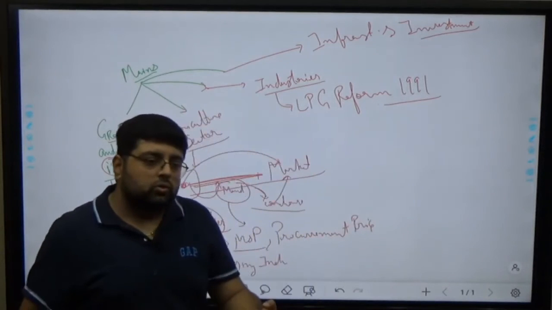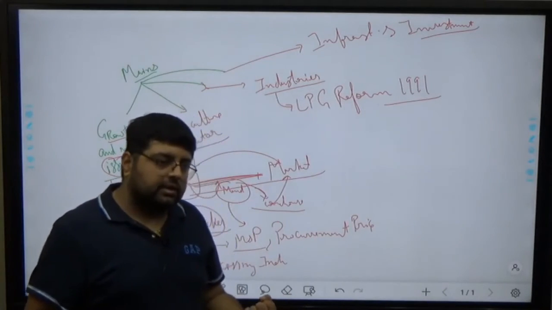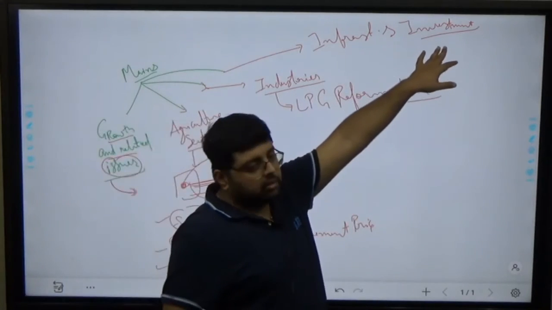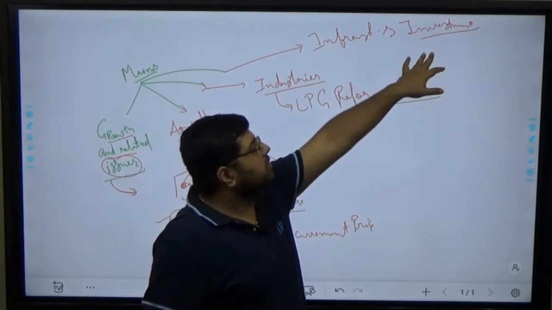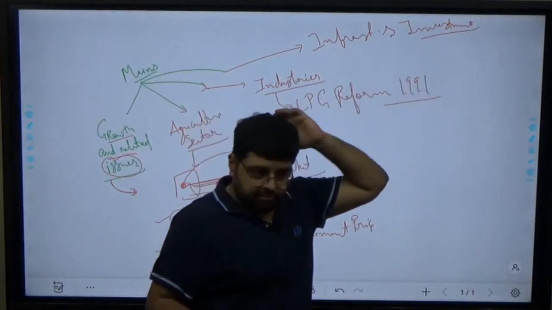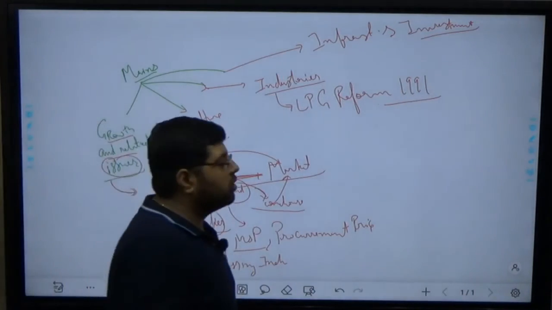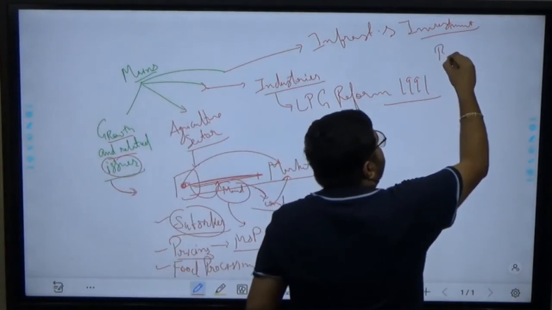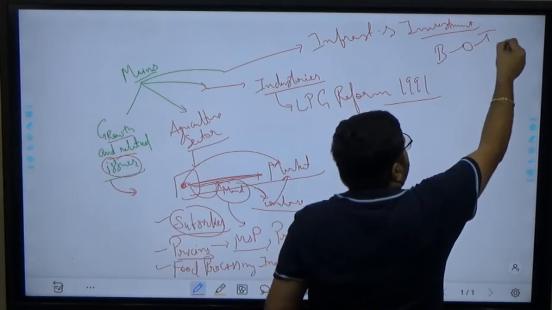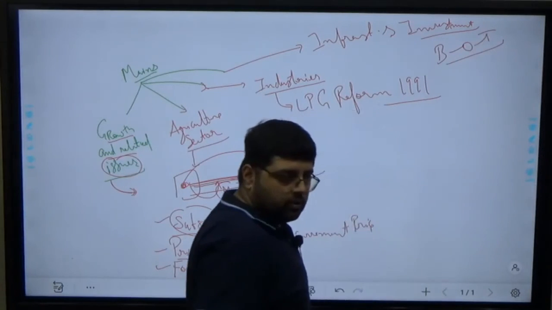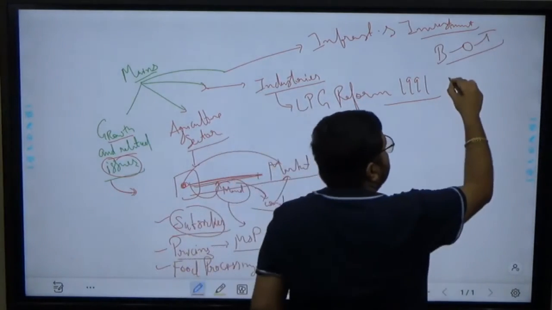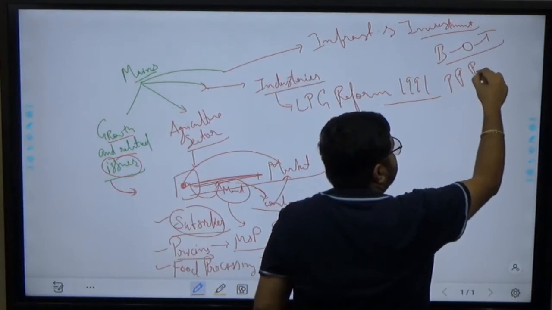Okay, so to gather that money, government is coming with so many investment schemes. For example, BOT, build, operate, transfer. Okay, PPP models, public private partnership.